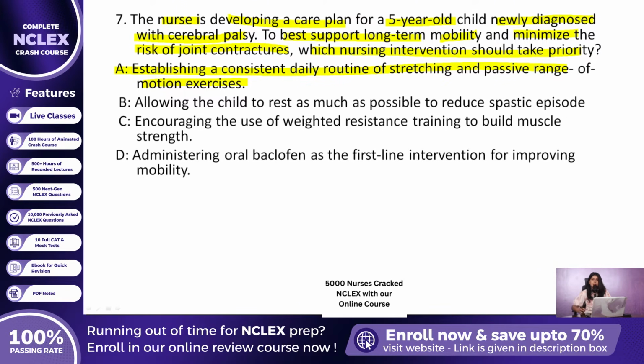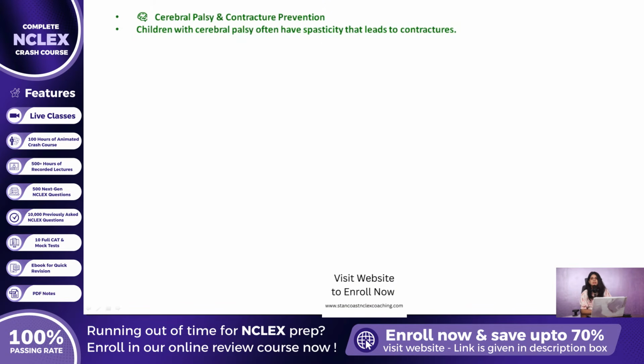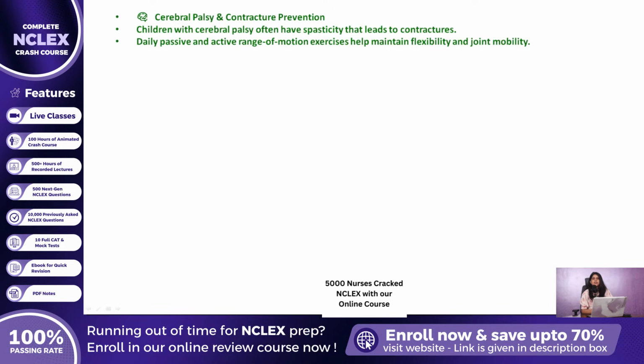Let us now expand on why this is such a critical element in cerebral palsy care. Children with cerebral palsy often experience increased muscle tone and spasticity that can lead to contractures, permanent tightening of muscles, tendons, or ligaments that restrict movement. By integrating daily passive and active range of motion exercises, the nurse helps maintain joint flexibility, prevent muscle shortening, and support overall functional mobility.